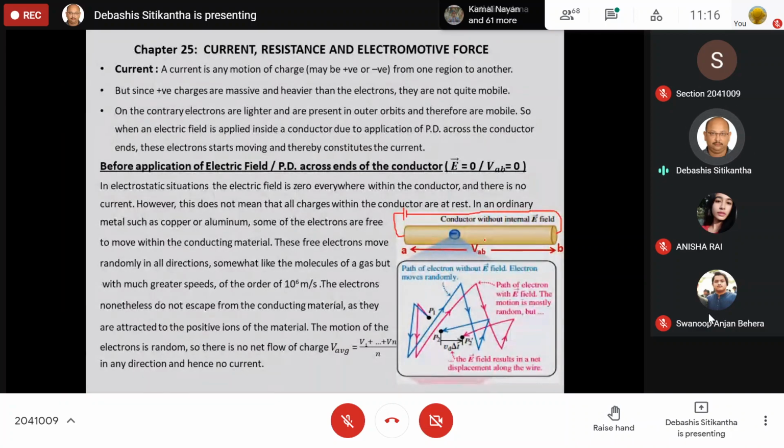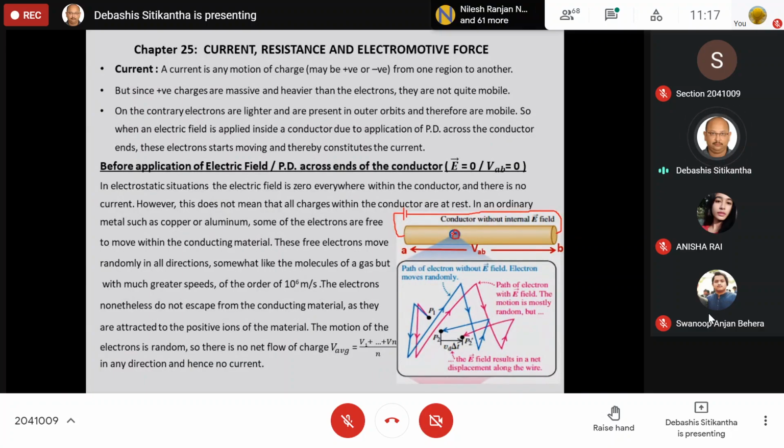When there is no electric field inside the conductor, the electrons will still continue to move, but they will move in a random fashion. Suppose this is one of the electrons present inside this conductor. Because of the ambient temperature that the conductor is gaining, these electrons gain some kinetic energy and move randomly in all directions.